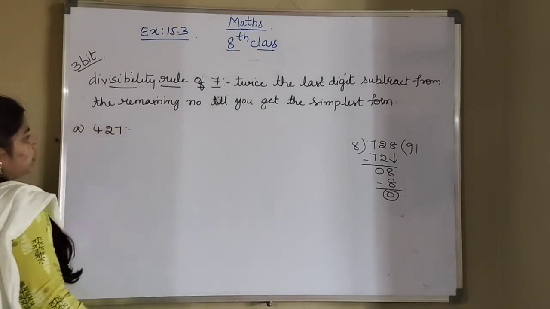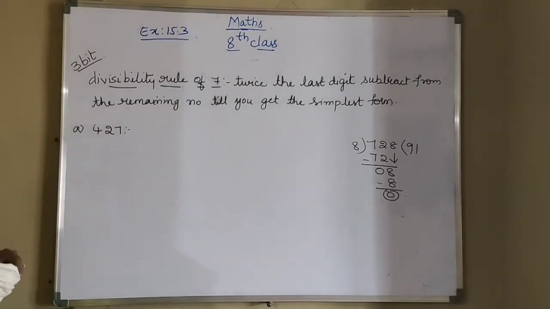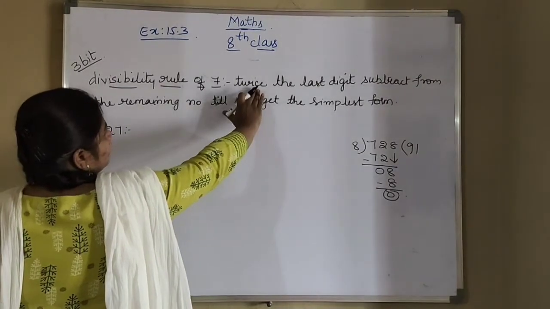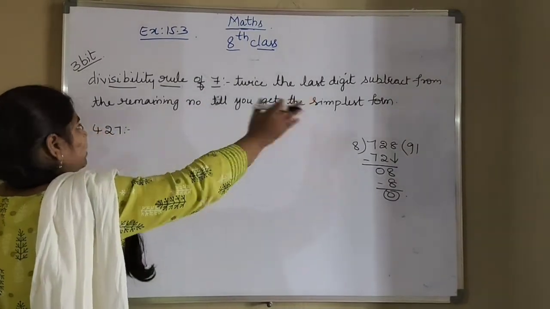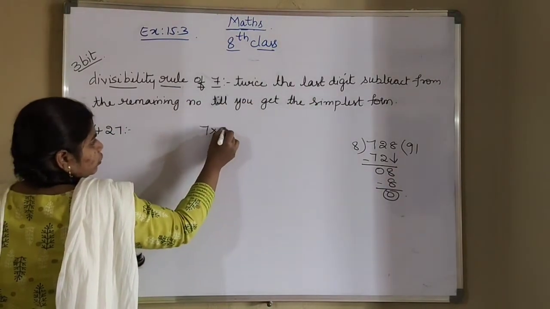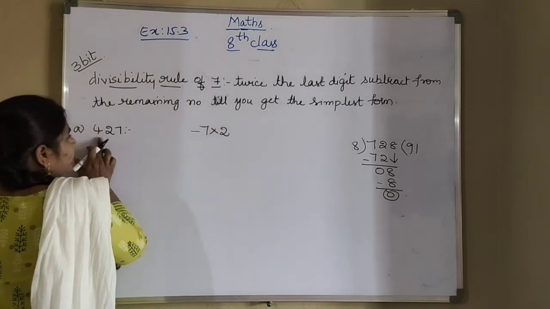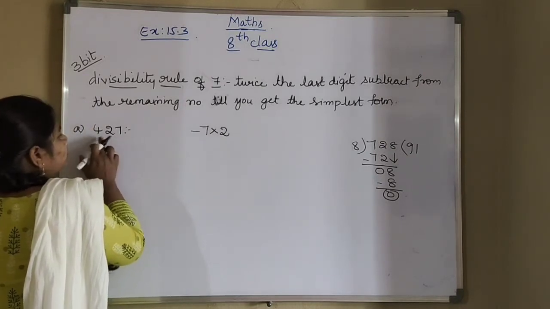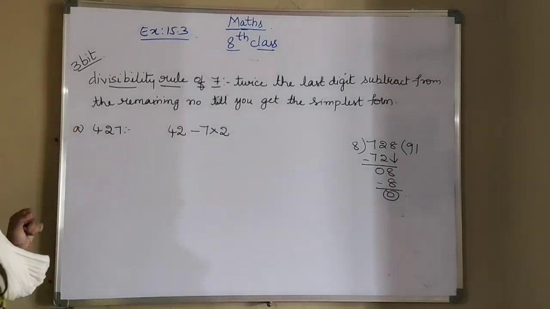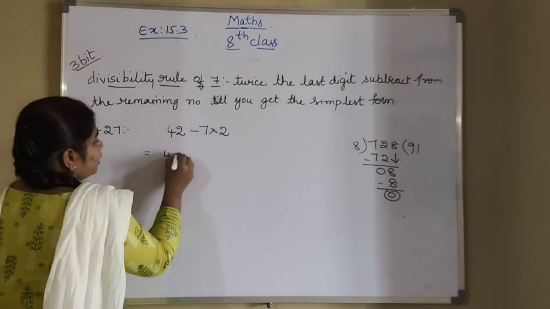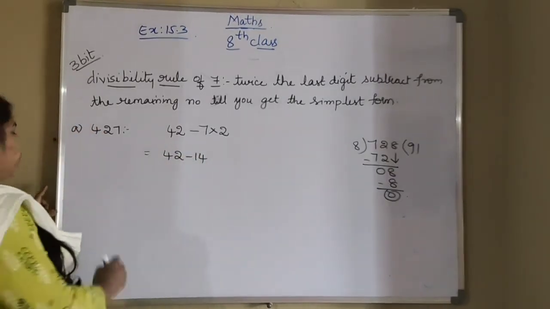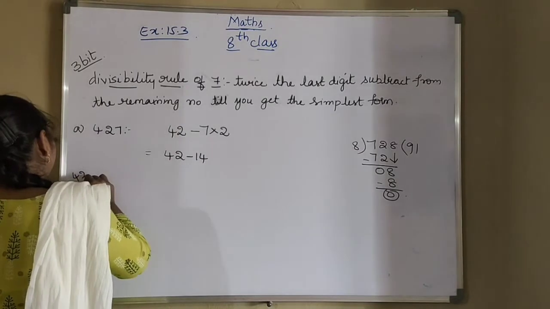427. Whether this number is divisible by 7 or not, we have to check. So what have they given? Twice the last digit, subtract from the remaining number. Twice the last digit means 7 into 2, that is 14, subtract from the remaining number. What is the remaining number instead of 7? That is 42. So from 42 you have to subtract this 14. So how much will you get here? That is 42 minus 14.